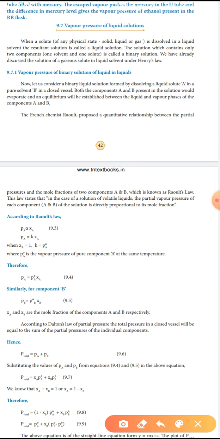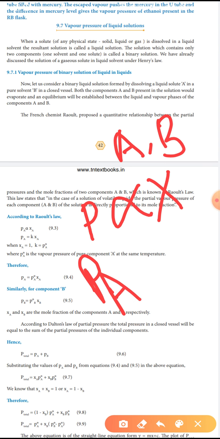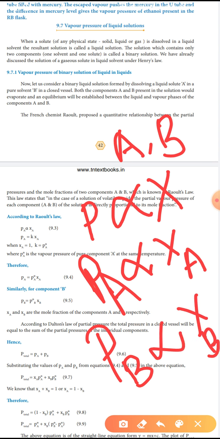So partial pressure is directly proportional to mole fraction. We have taken solute and solvent, a binary solution. A solute, B solvent. So the partial pressure of component A, the solute, is directly proportional to the mole fraction of A. The partial pressure of B, the solvent, is directly proportional to the mole fraction of B.